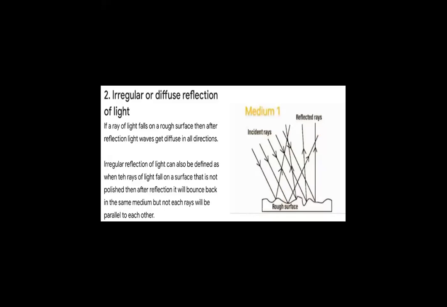Now, when we consider irregular reflection, the picture will be seen something like this. Here you can see the water is not still. There are a few ripples in the water. So whatever things are surrounding the surface, they will be reflected. Definitely on the surface of the water, you will see a reflection, but you won't be able to see a clear picture of the surrounding things.